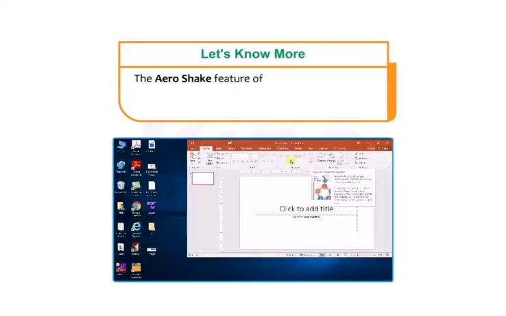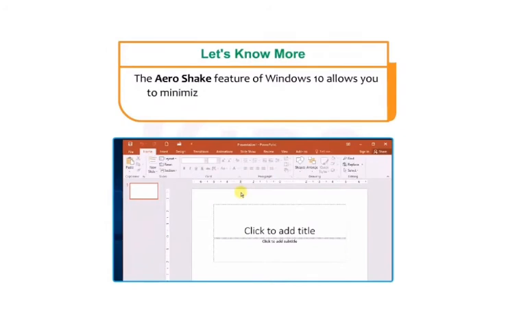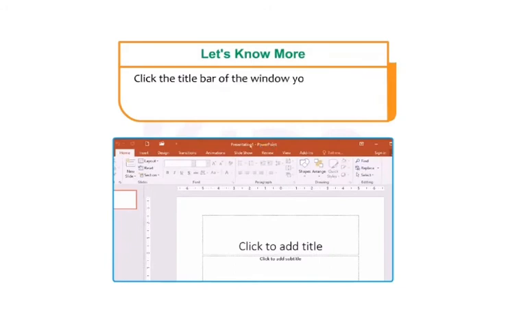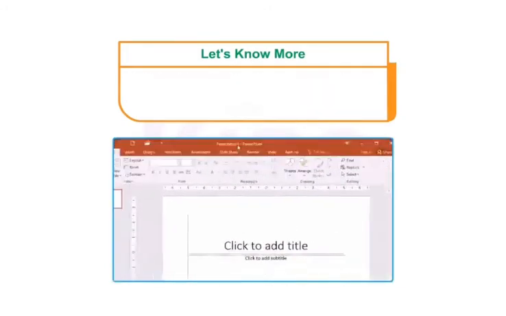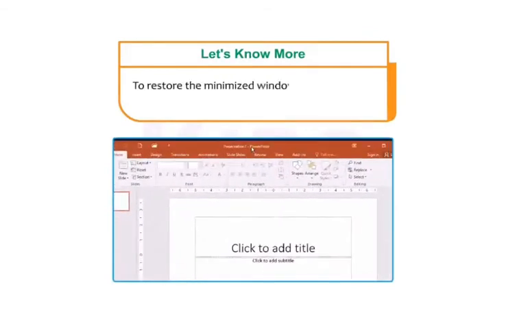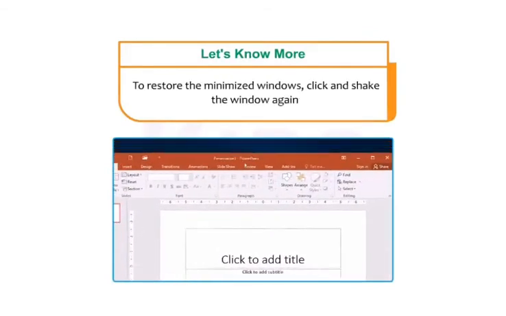Students, let's know more. The Arrow Shake feature of Windows 10 allows you to minimize all the open windows except the one you want to work on. Click the title bar of the window you want to work on and shake it while holding the mouse button. To restore the minimized windows, click and shake the window again.